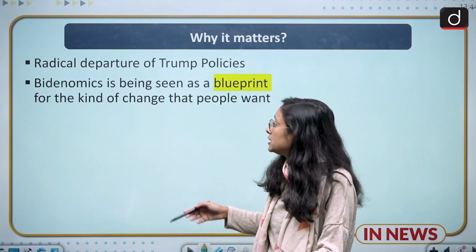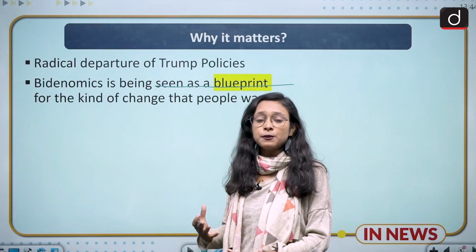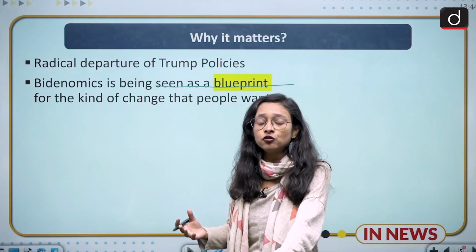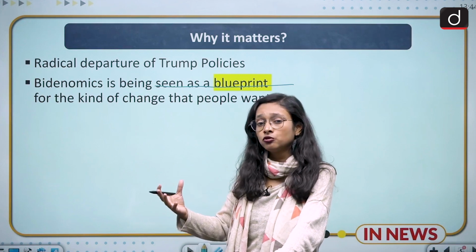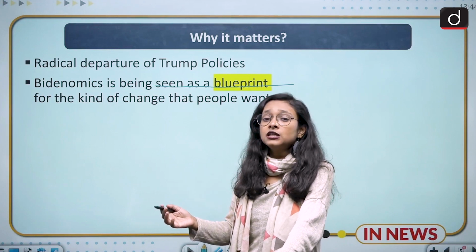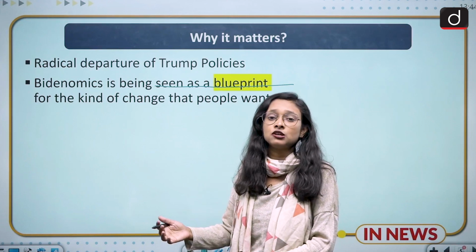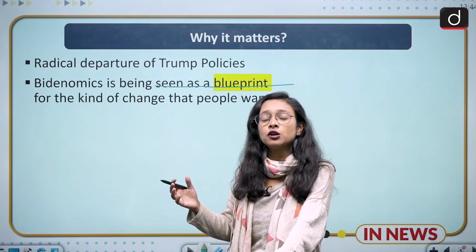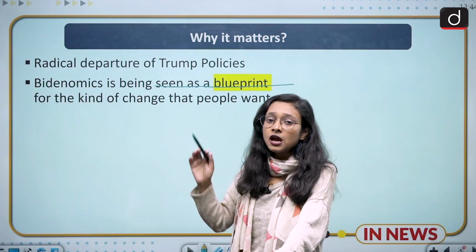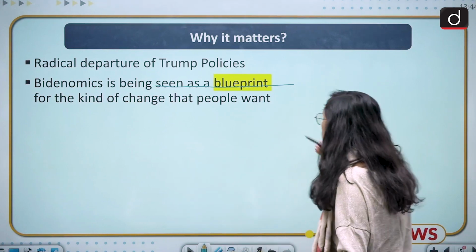And the second thing is that Bidenomics is being seen as a blueprint. Who is seeing it as a blueprint? Majorly it is a labor-driven economy, and in 2024 it is expected that the UK is also going to see the Labour Party in power. So they are also supporting this blueprint, because they want to see changes like this in their economy. That's why so many economies are considering it as a blueprint for the whole world. So in this way it matters, and why Bidenomics matters for the whole world we have already discussed in this slide.